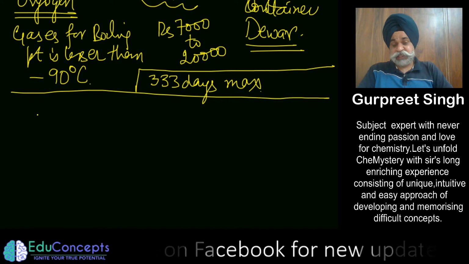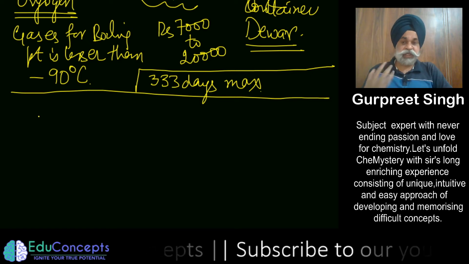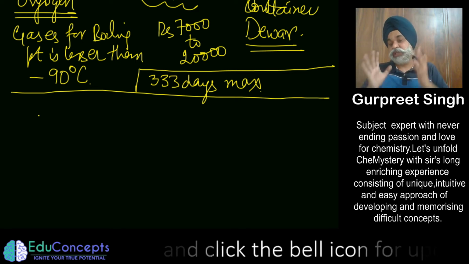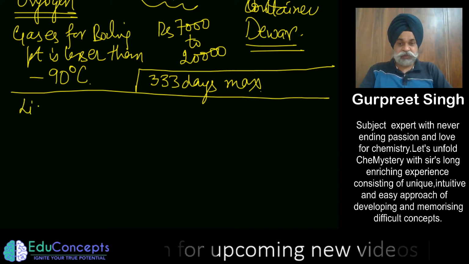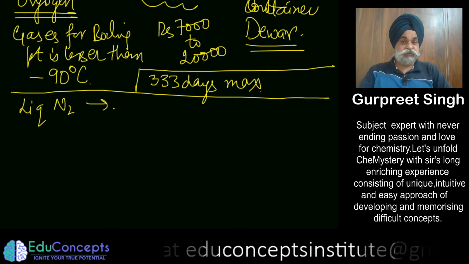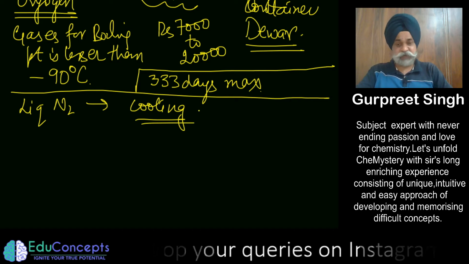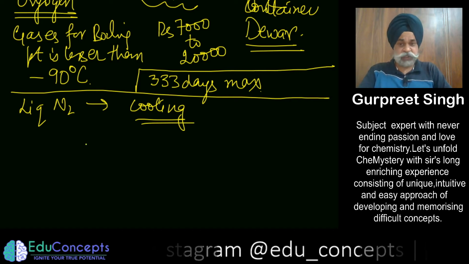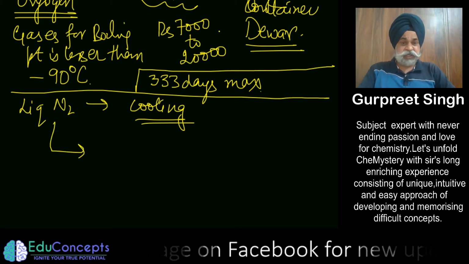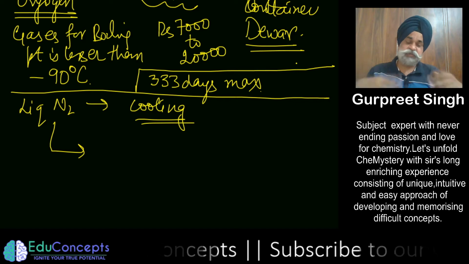Because liquid nitrogen has such a low temperature, it is a very good medium if you want to do a chemical reaction which occurs at a lower temperature. So liquid nitrogen is very frequently used as a refrigerant, and also to provide a cooling temperature to a reaction vessel. It is also used for cooling or refrigeration. So this is one part you should focus on. And just for your curiosity, see how much it would cost: your room consists of a lot of nitrogen, and nature has provided it to us free.